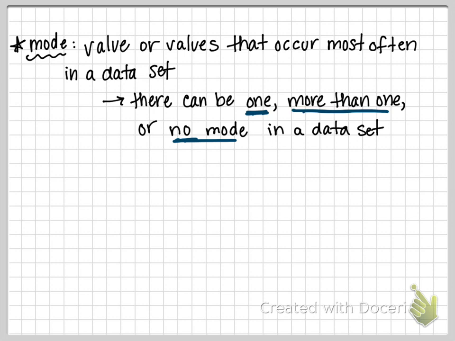You'll always have an average. You'll always have a median. But you may not have a mode, or you might have more than one mode. So that's the only one that there could be more than one or none or one. So the number or the value that occurs the most often.